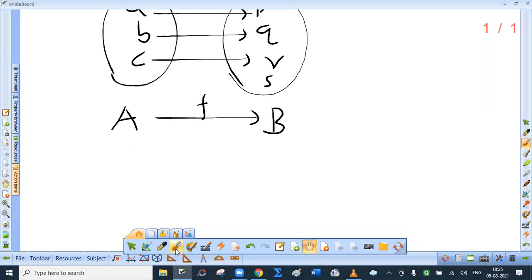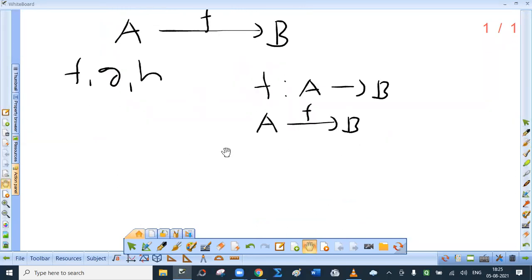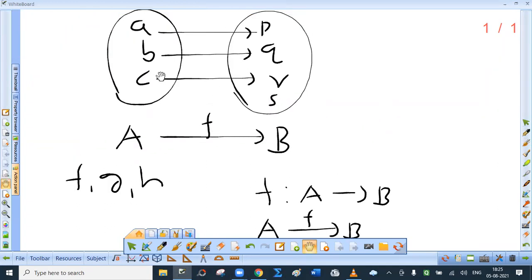Now functions are denoted by f, g, h, either small or capital. If f is a function from a set A to a set B, then we write this as, see, f is a function from set A to set B, or like this. f is a function from A to B. Okay. The set A is called the domain. We have already used these terms in case of relation. So set A is called the domain and set B is called the codomain of the function f.